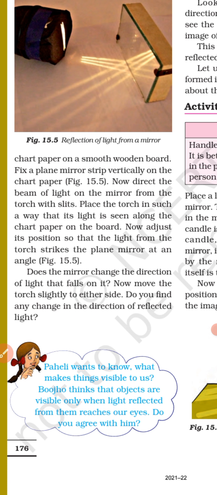So take the example of a table, or a chair. A table or a chair has a polished surface or a dull surface? They have an unpolished and dull surface. So they reflect only a small amount of light which is falling on them.